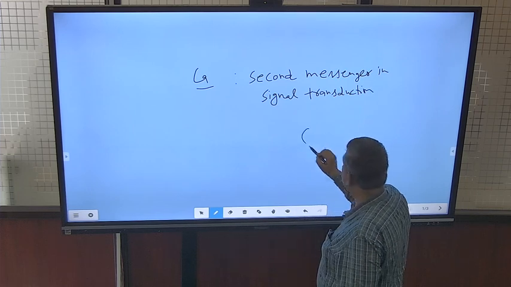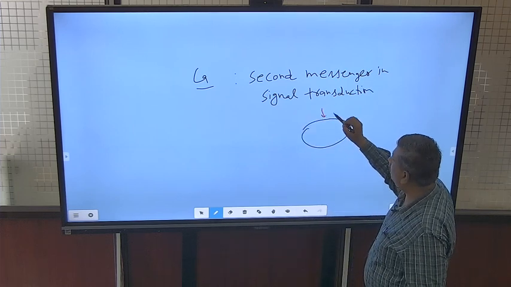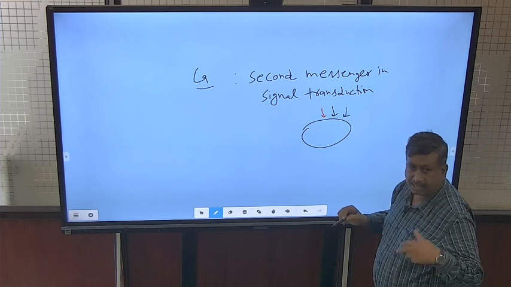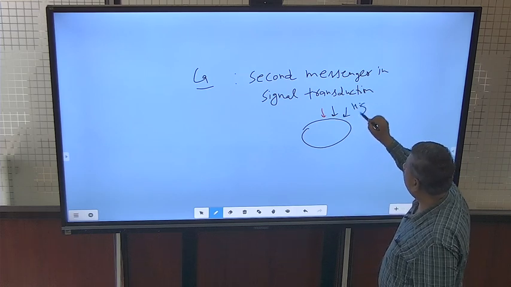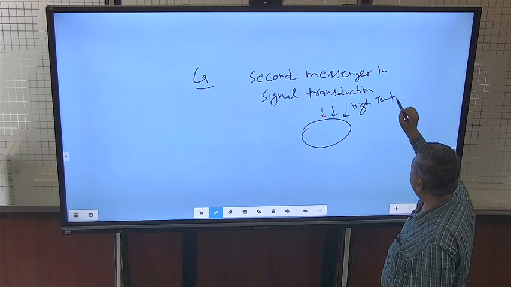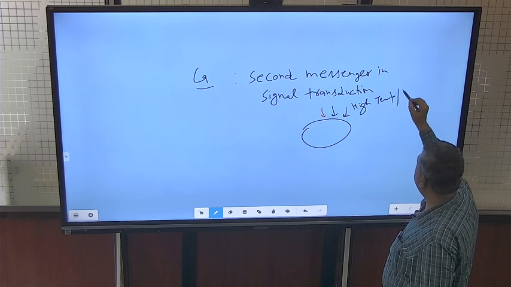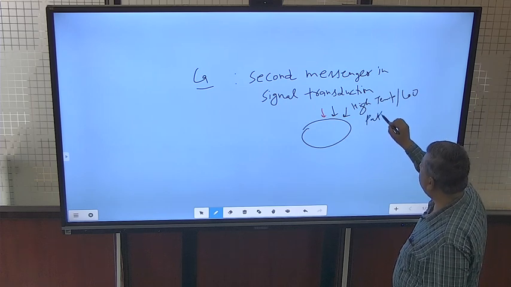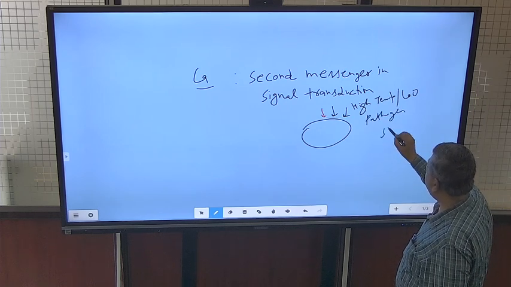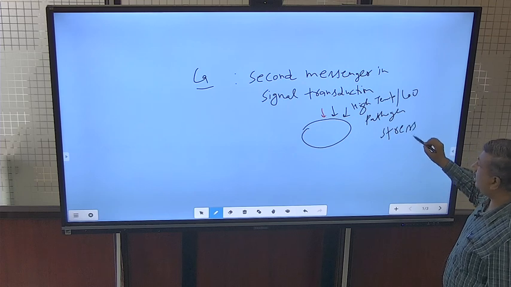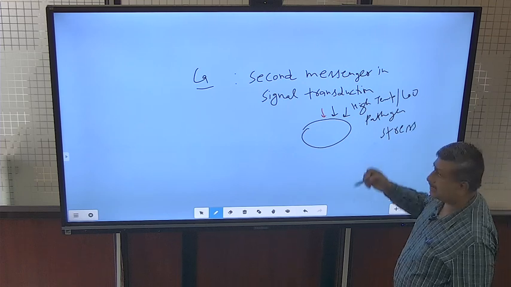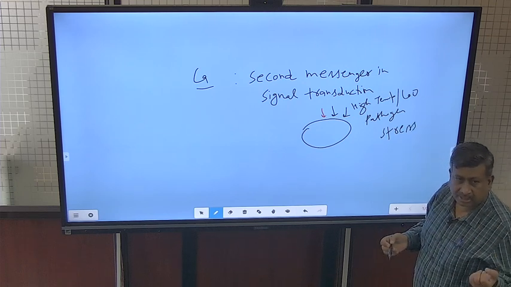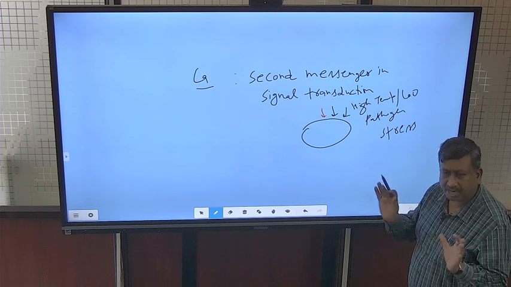And so suppose this is a cell, and outside of the cell there is a high temperature or low temperature, or any pathogen infection, or any stress, whether it is biotic or abiotic. Then the signals of this stress, infection, low temperature, high temperature, freezing, whatever,